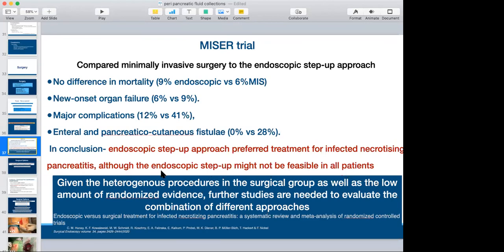Endoscopy has very strict selection criteria, with a thick wall, localized to the lesser sac, where we can approach intramurally and do the debridement. A recent analysis of these complete studies, which I discussed, was done, wherein they concluded that, given the heterogeneous procedures in the surgical group as well as the low amount of randomized evidence, further studies are needed to evaluate the efficacy of endoscopy over surgery or surgery over endoscopy.